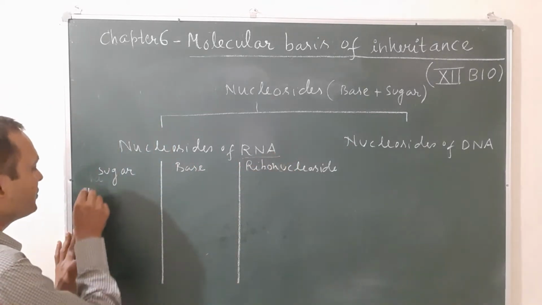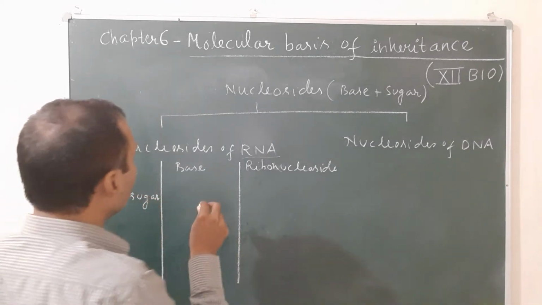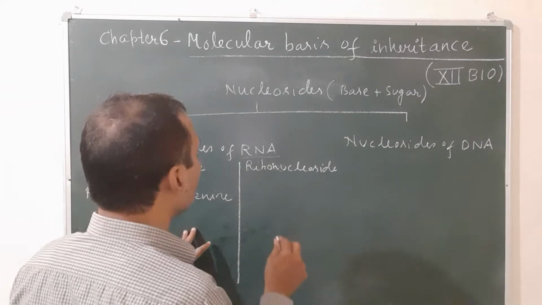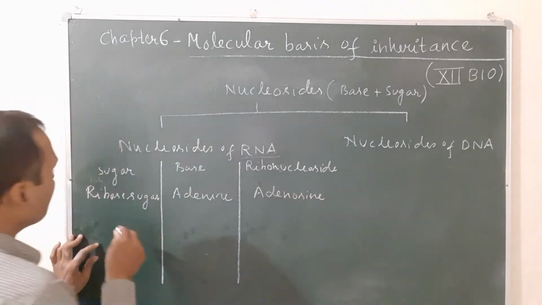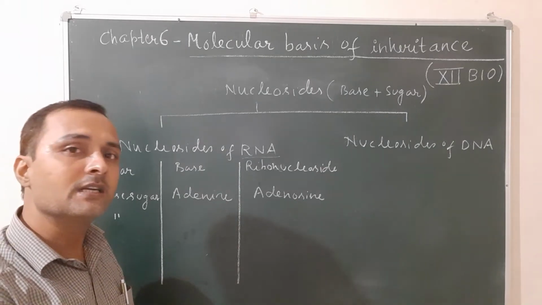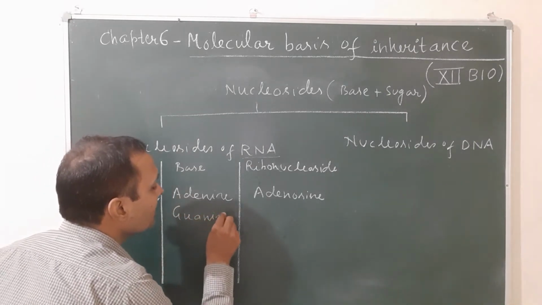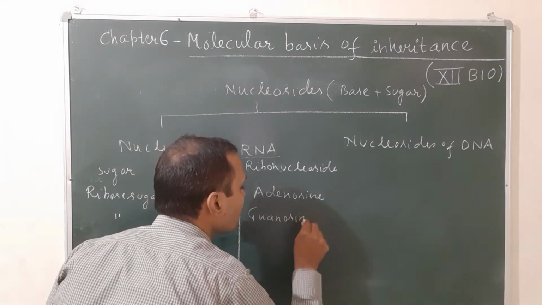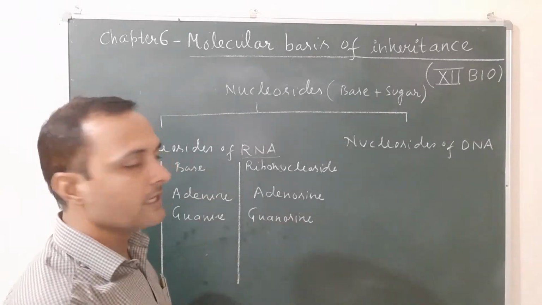So let's see, in case of RNA, the sugar is ribose sugar, and suppose the base is adenine. So the name of the nucleoside will be adenosine. Next one, again ribose sugar. The type of sugar is the same, only the base will be different. In the second case, suppose guanine. Guanine will combine with the ribose sugar, and it gives the nucleoside, namely guanosine. I will draw the structure also. First of all, you have to know the names of nucleosides found in DNA and RNA.